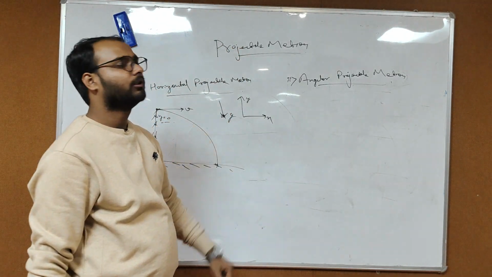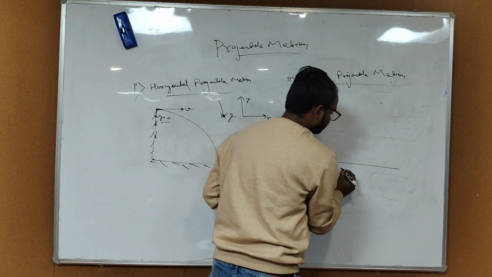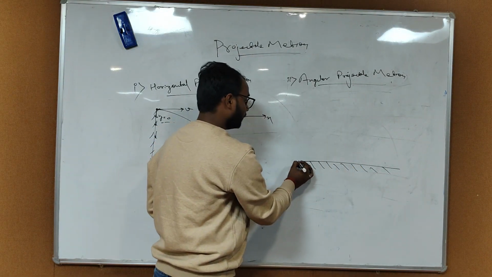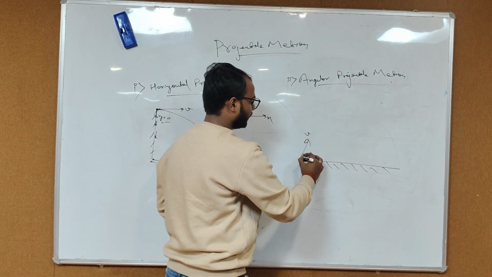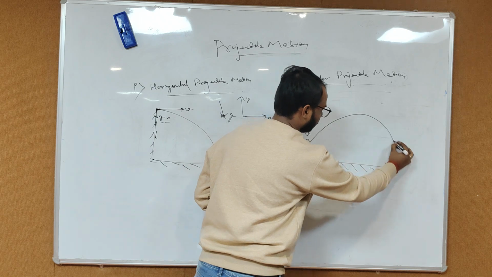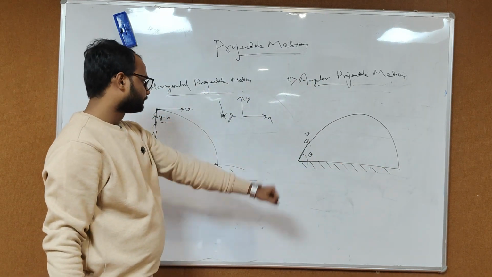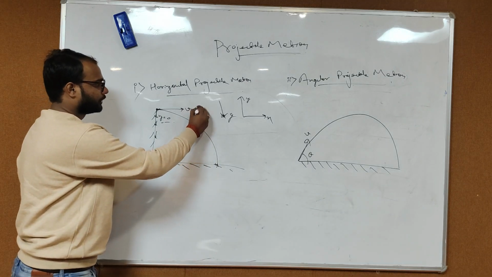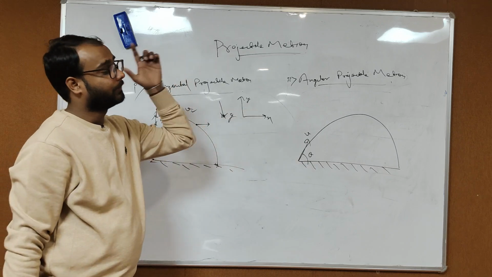And what about the angular projectile motion? As the name suggests, the ball will be thrown at some angle, let's suppose theta, with some velocity v. The ball will follow this trajectory and land at this point. I already told you the velocity in the x direction will remain constant.